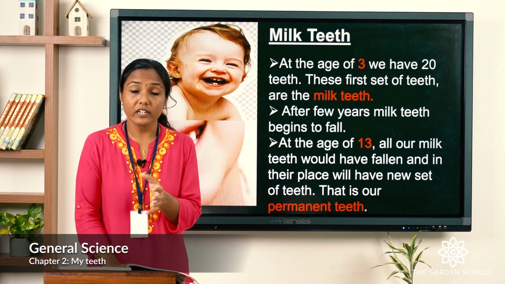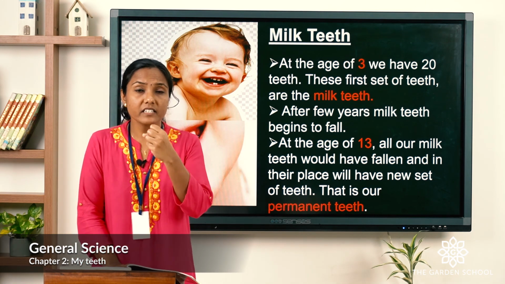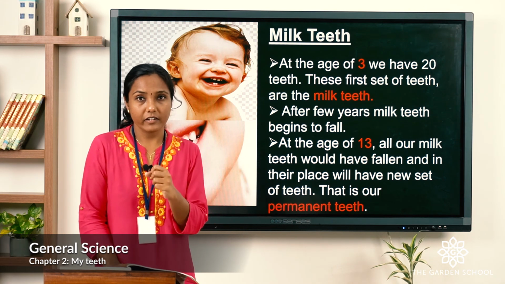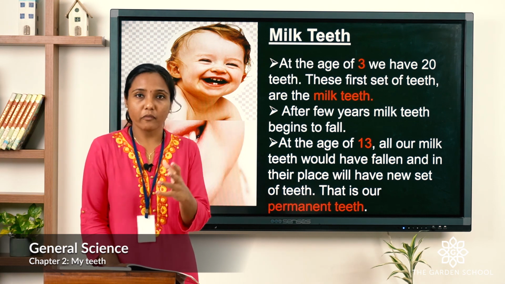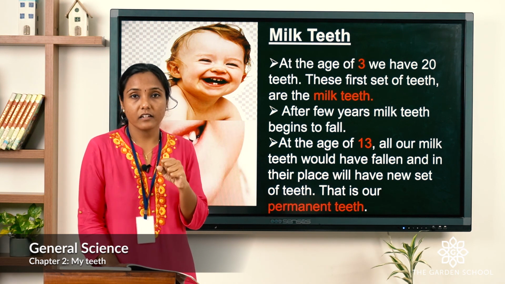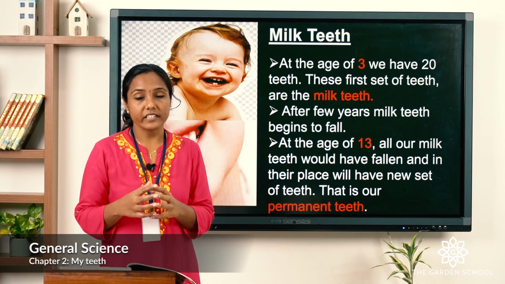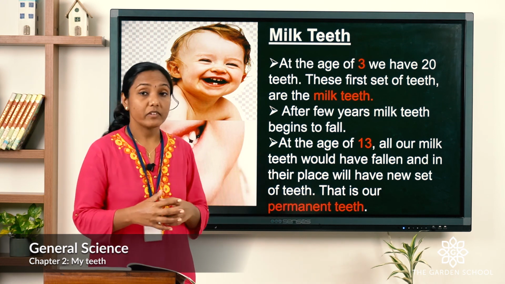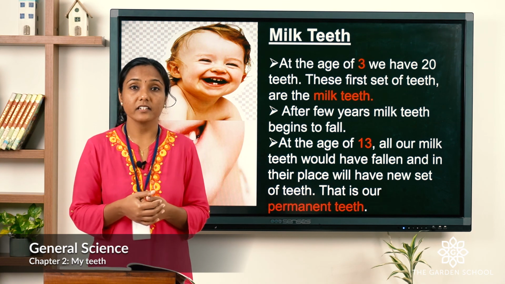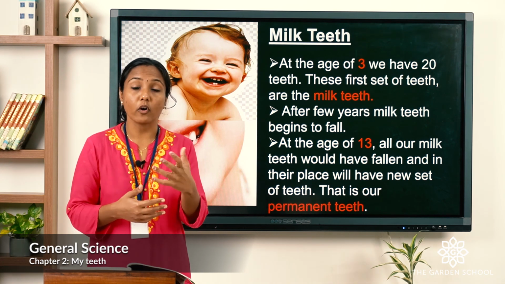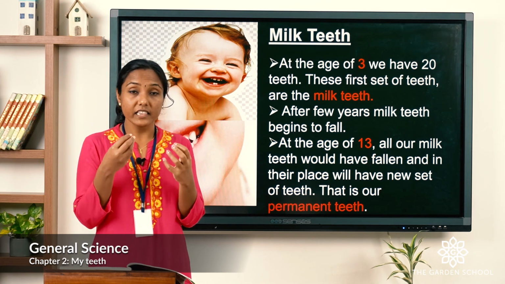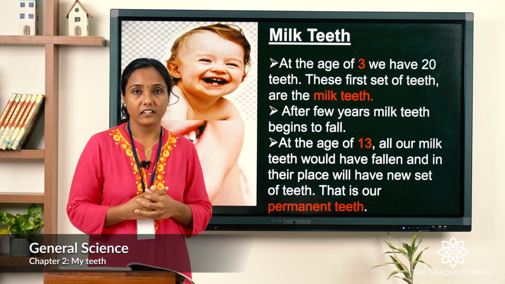After a few years, what happens is these milk teeth begin to fall one by one. Now it must be falling for you all, right? It must be, yeah. So like that, it falls. And in place of that, you will get new teeth. And that set of teeth are the permanent teeth, which we can see in adults. You can see your parents, your elder brothers, sisters and all, those who are above 17 or 20 years of age, you can see their teeth are all permanent teeth.